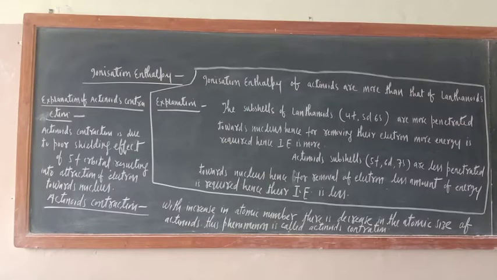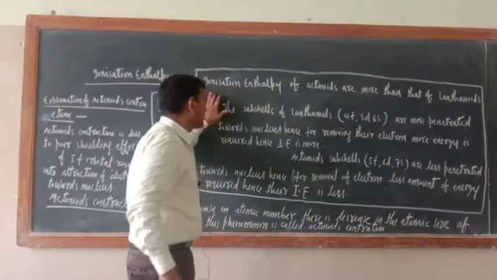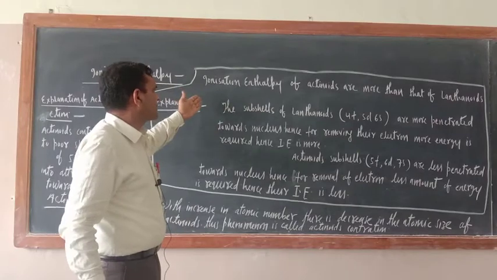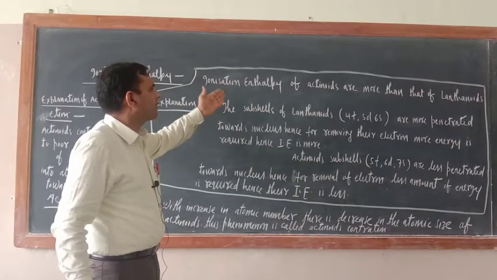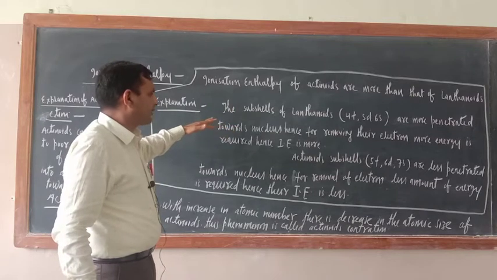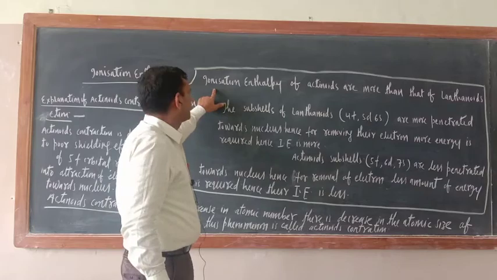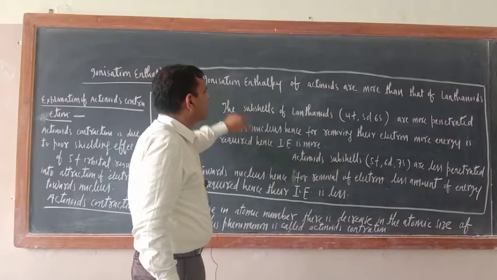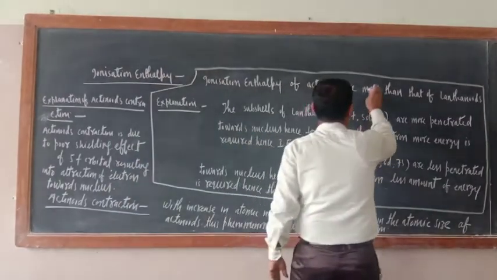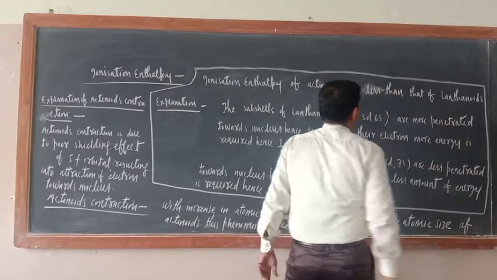So, next trend in ionization enthalpy. The ionization enthalpy of actinides is more than that of lanthanides. Now, I already explained the reason. Ionization enthalpy of actinides is more than that of lanthanides. Now, this statement is wrong. Just see, the ionization enthalpy of actinides is less than that of lanthanides.